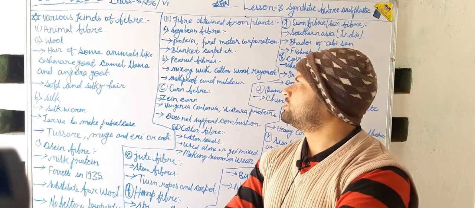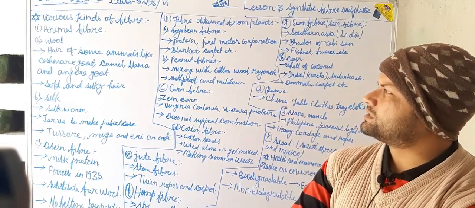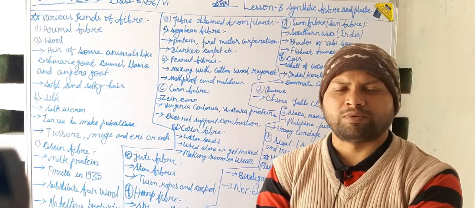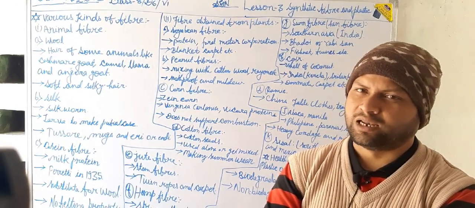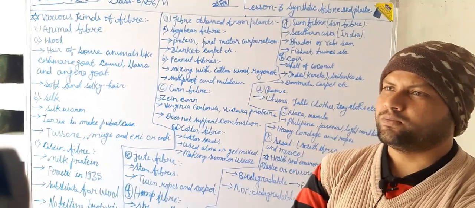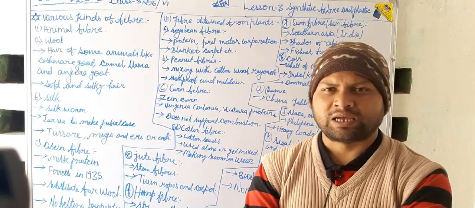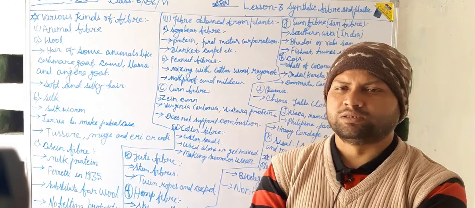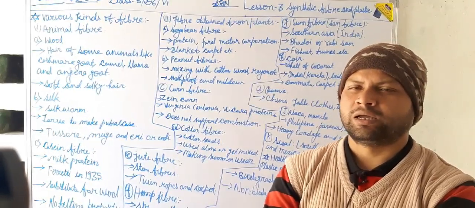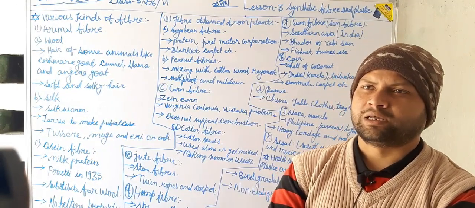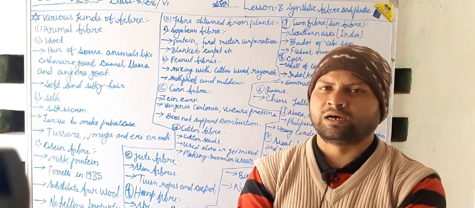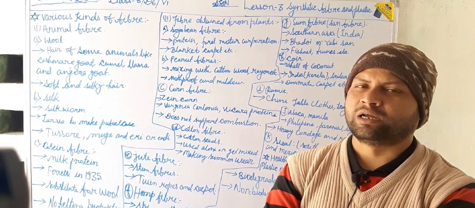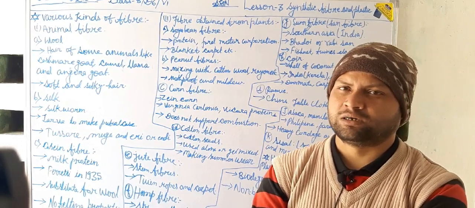In this video today I am going to discuss various kinds of fibers that can be used in our daily life. In the previous class I dealt with some important synthetic fibers and plastics, but today I am going to discuss the fibers that are obtained from nature.